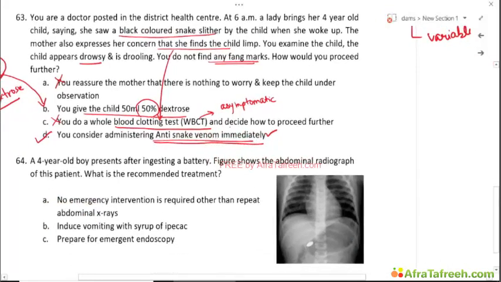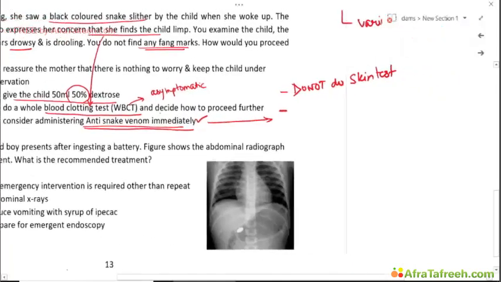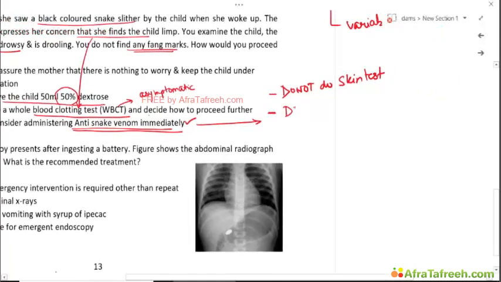Now, some points to consider when administering ASV are that you do not do skin testing. There is no role of skin testing here. The next is that this is mixed in D5.